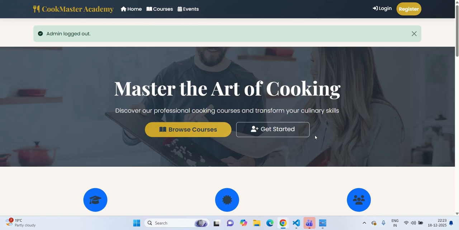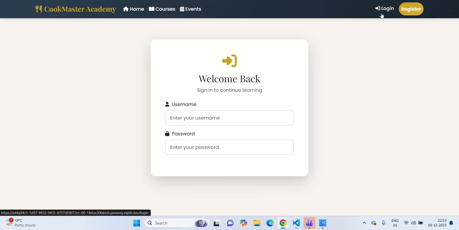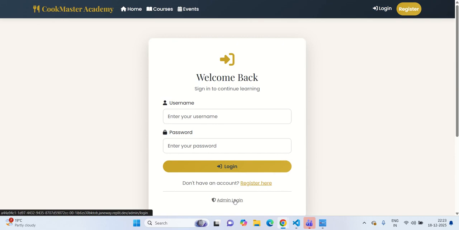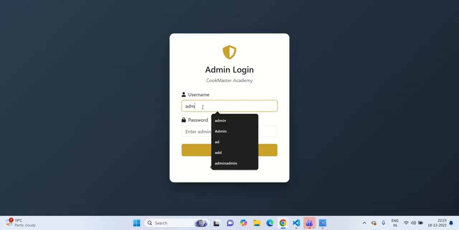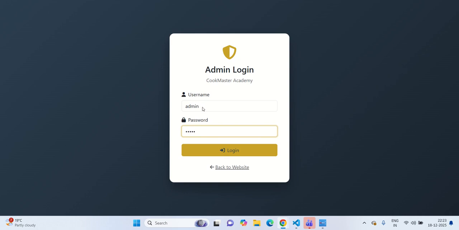Coming to the admin, the admin is going to add cooking details like item details, how to prepare and all, and they can add events also. So first we will go with the login. We are going to log in as admin, with username admin and password admin.